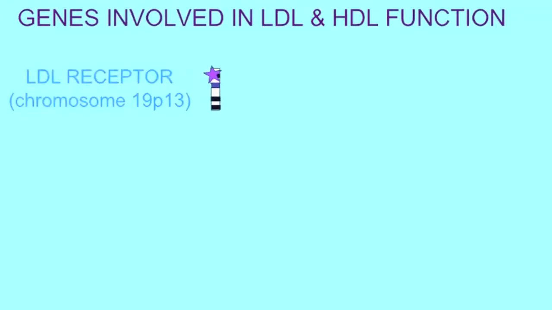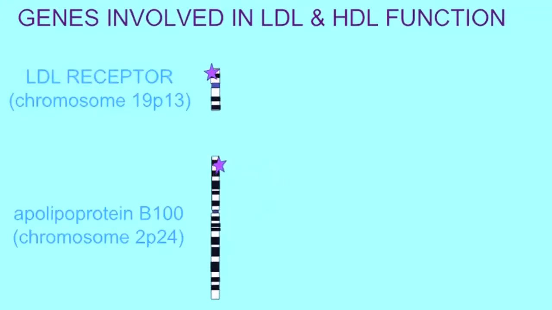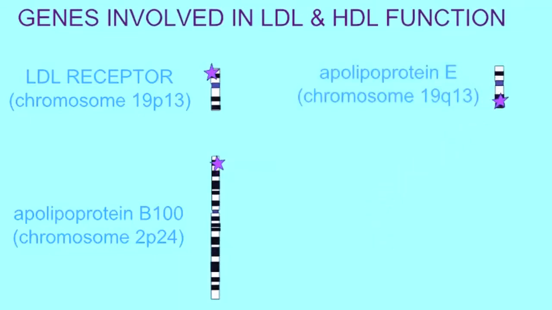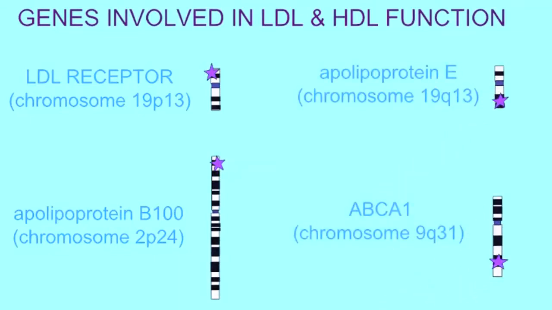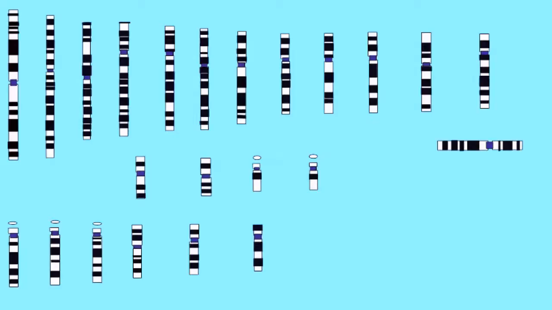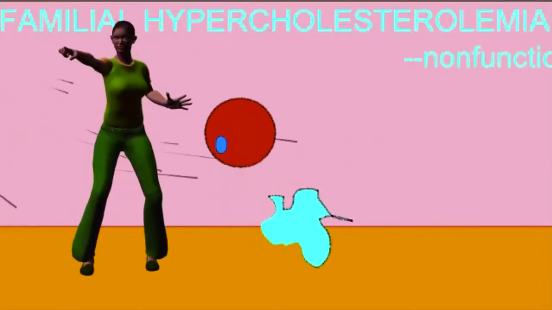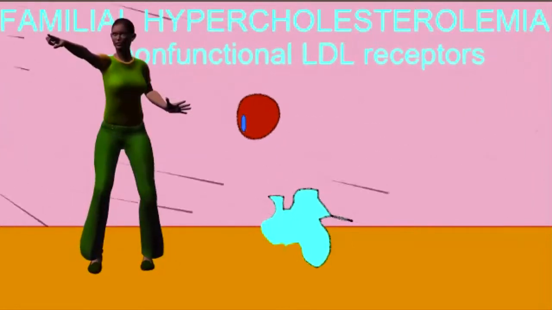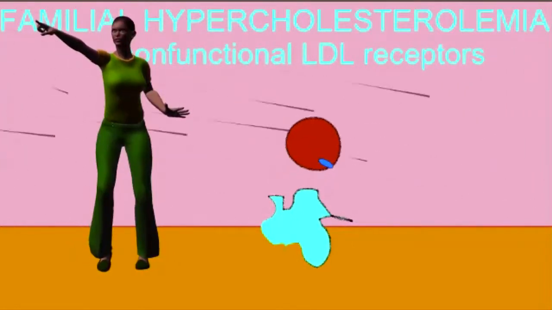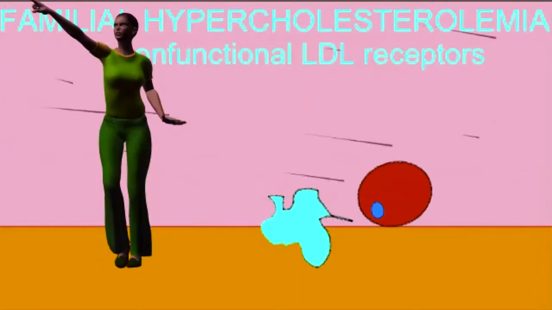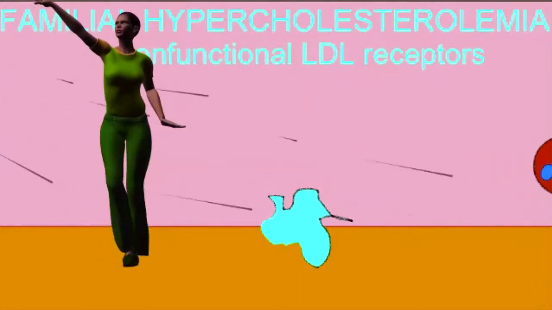There are a variety of variations in these genes which can therefore affect the transport of cholesterol and how many LDL and HDL particles we possess and how well they work. And thus, genes and environment help to control the levels of LDL particles and HDL particles in the blood. And it becomes a question: which combinations of genes and environmental factors are present?